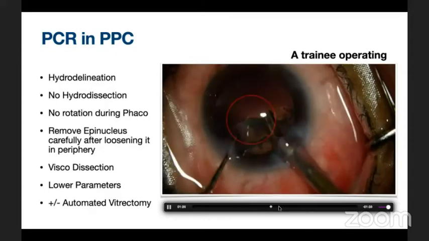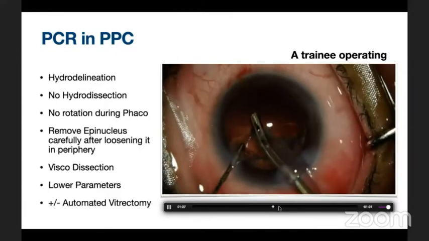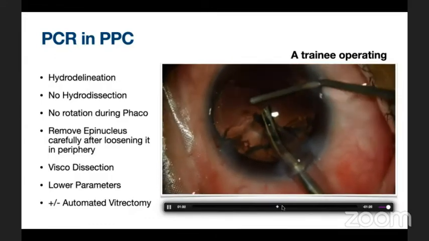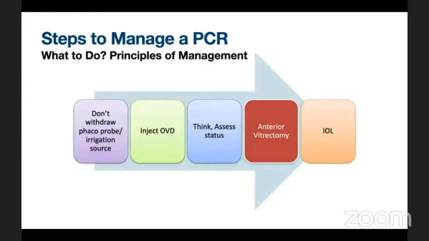The important thing is not to panic in such a situation. First, identify that there is a PC rent. You have to inject OVD before stopping your fluid. These are the rules you need to remember: whenever there is a PCR, first of all, don't panic, and don't suddenly remove your probe. Inject OVD before removing any form of irrigation source. Then think and assess at what stage the PCR has occurred. Obviously, have anterior vitrectomy available in the OT, and according to the capsular support, decide whether to put in an IOL or not.